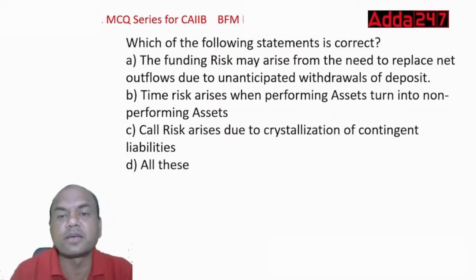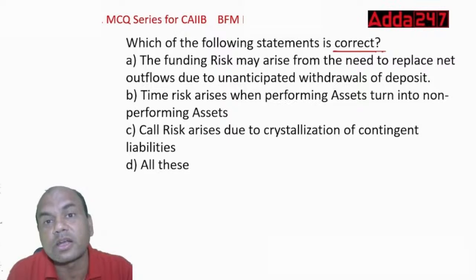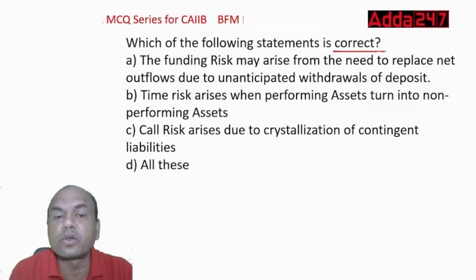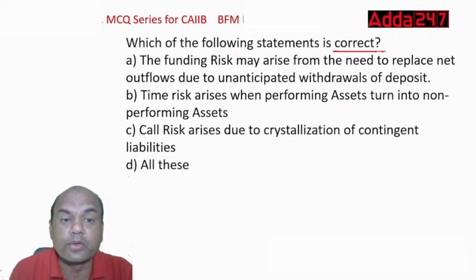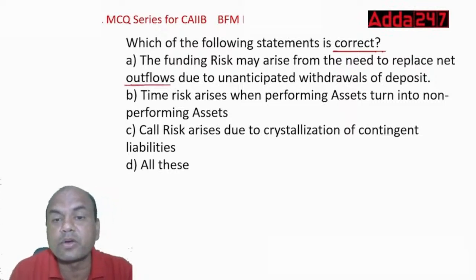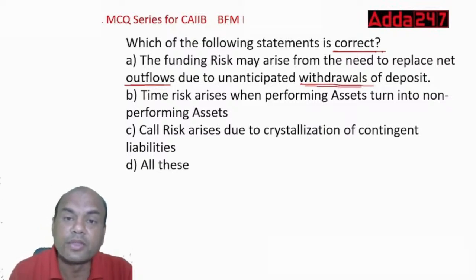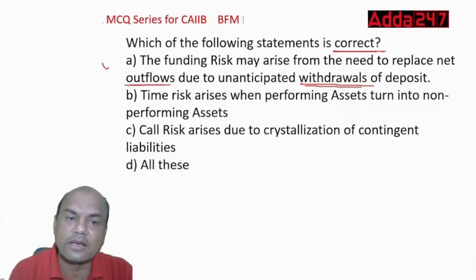Which of the following statements is correct? Now I want the correct one. You should always mark what is required in the exam, correct or non-correct, true or false, whatever. The funding risk may arise from the need to replace the net outflows due to unanticipated withdrawals of deposits. If everyone comes for withdrawal, you'll definitely face the funding risk. There won't be any money, right? So A is correct.